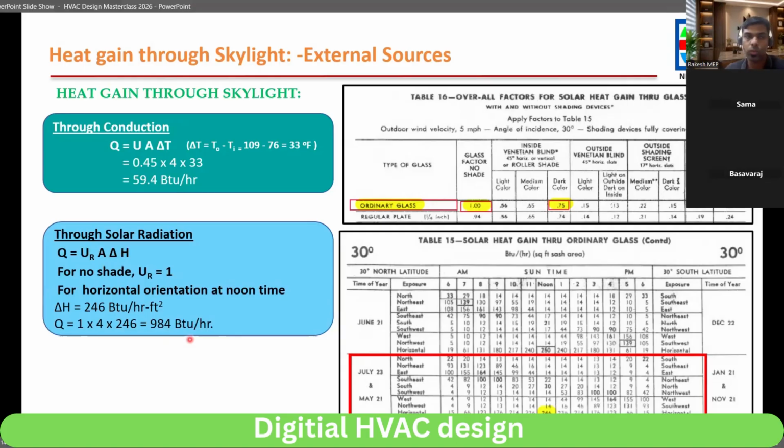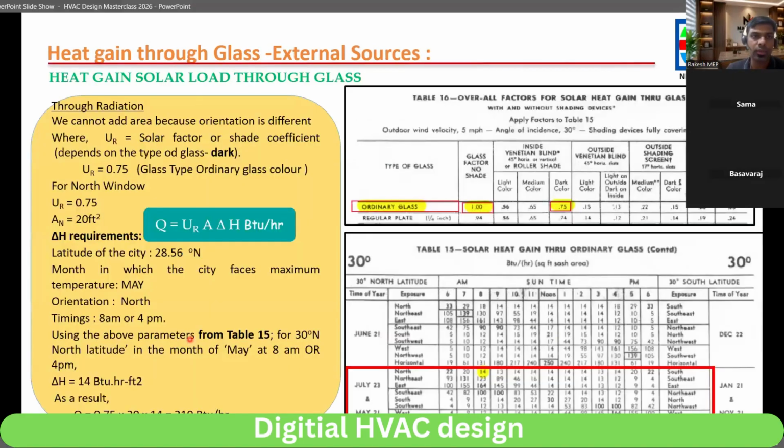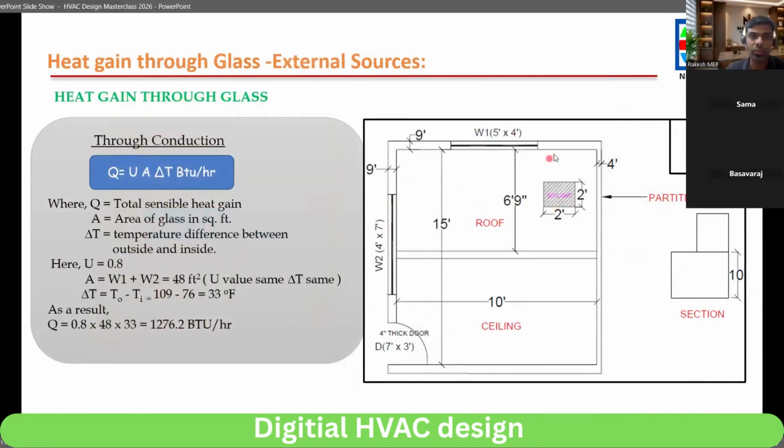For the other glass, we have considered only conduction first. For window 1 and window 2, we have added all the area in conduction. In radiation, we have taken them separately, orientation wise.